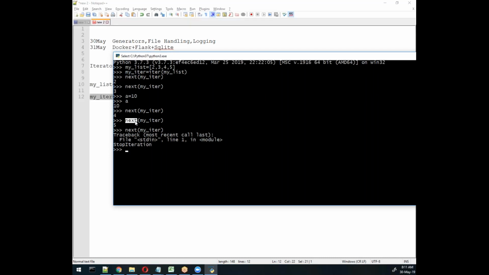they will ask. Next will go only in next, it will not reverse to the first one. So as per the logic of Python, what we learn, after this it will directly move to this part. So this will become a circular dependency issue. Because of that reason, they use next for next purpose only. So it will give you a StopIteration error. So this is one example of an iterator.